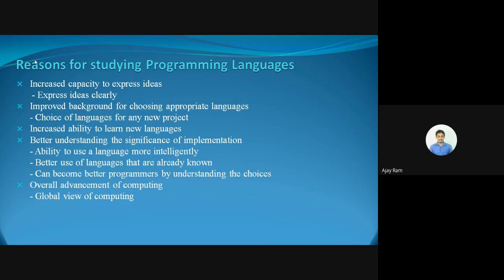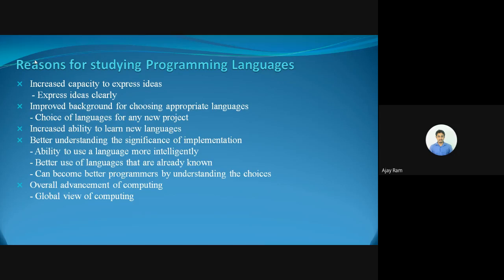If we just know one language, we have no other choice but to use that language in the project. If we know multiple languages, then we will have a choice of selecting the language which is completely related to the project. So the choice of language for any new project will be made by learning programming languages. Also, there is an increased ability to learn new languages. The ability to learn new languages also increases by studying programming languages.